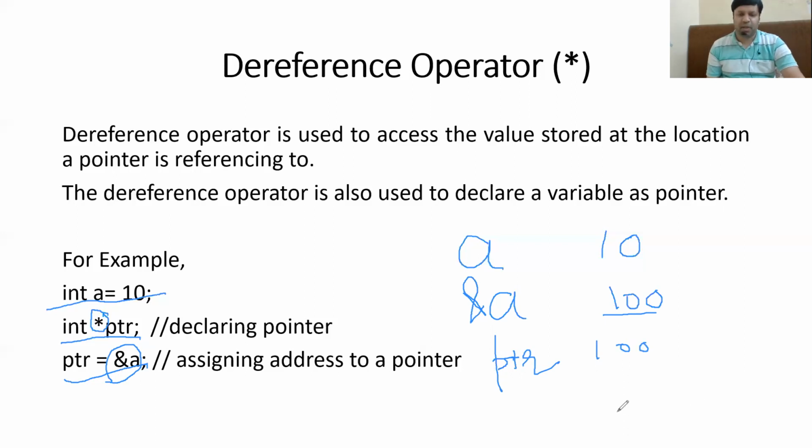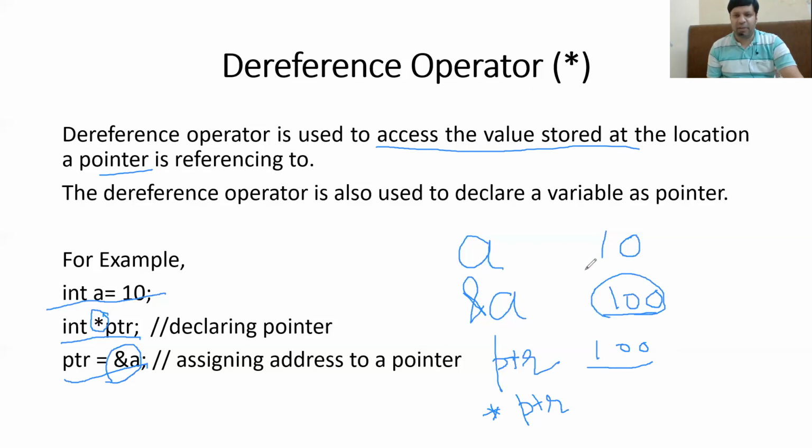Now, if you use the dereference operator along with the pointer variable, as you can read from here, the dereference operator is used to access the value stored at the location it is pointing to. Where is it pointing to? It is pointing to location number 100, which is the address of a.